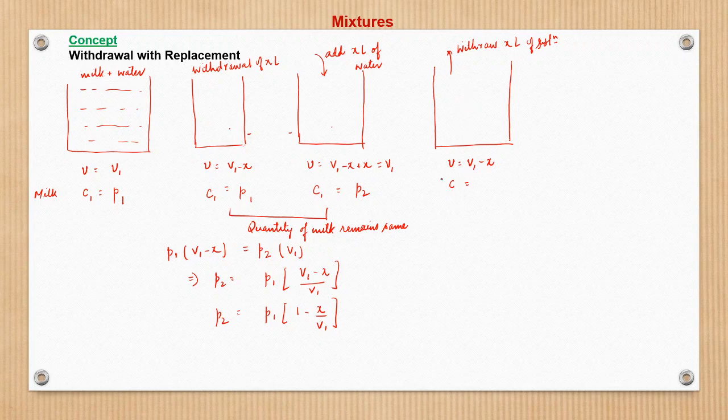The concentration of milk would remain the same, nothing but P2. Now in the next step, we replace that with water. So add X liter of water. What happens now? The volume is V1 minus X here. We added X liter of water, it becomes V1. And the concentration now would change. Let this be P3.